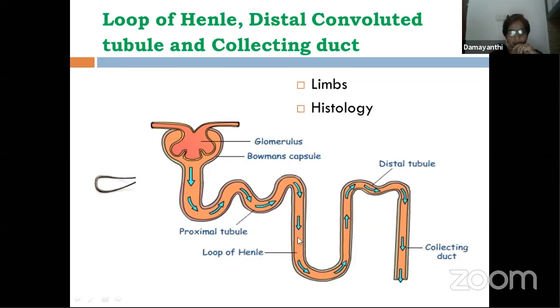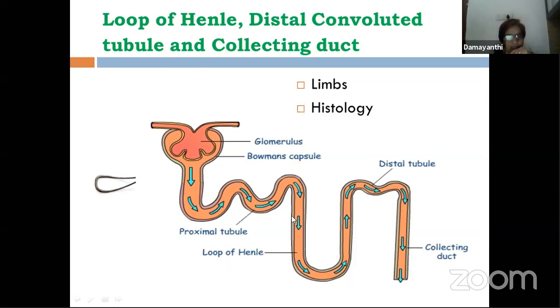So in this limb, you can find the arrow down. That means we find the liquid coming down. That is the reason this is called the descending limb. And here you can find this arrow moving up. That means this is the ascending limb. Loop of Henle consists of two limbs. One is the descending limb, the other one is the ascending limb. And then both the limbs are connected by this U-shaped structure. So these two limbs with the U-shaped structure constitute the loop of Henle.